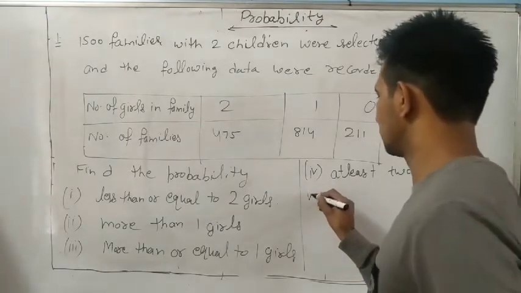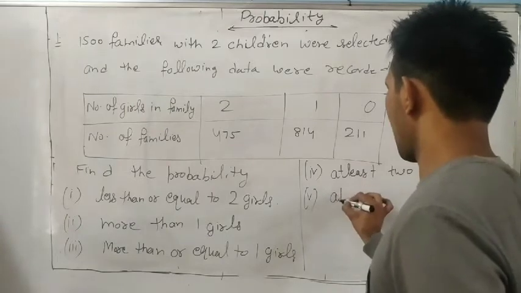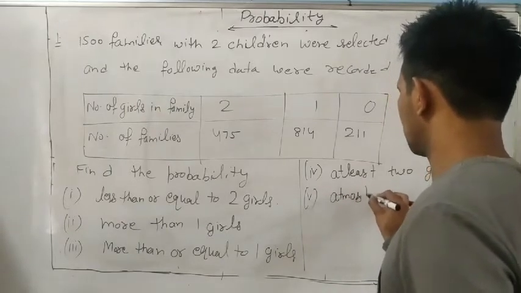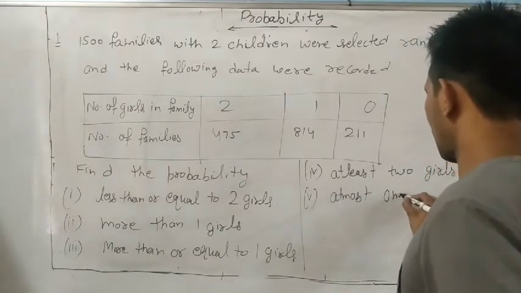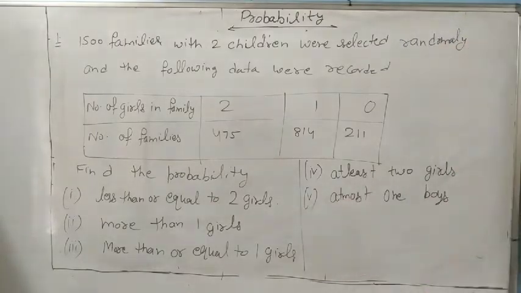Next, find the probability of at most 1 boy. You should remember, because in the children, either one is boy, one is girl.